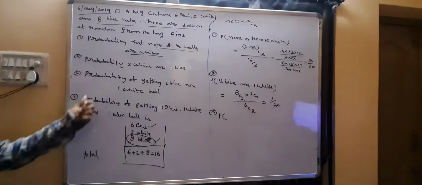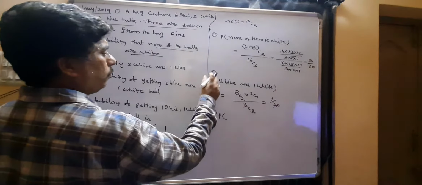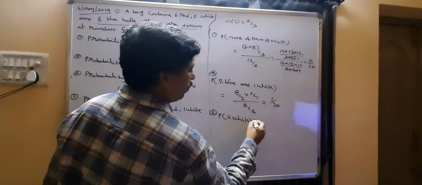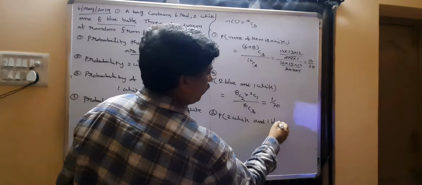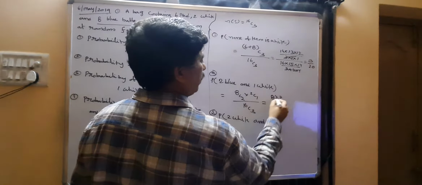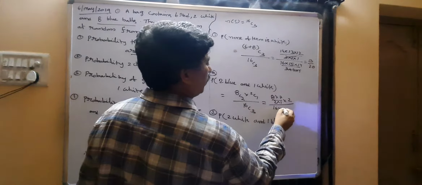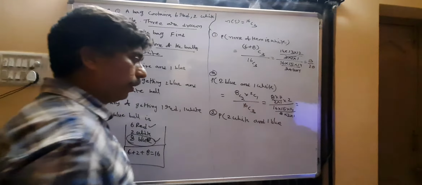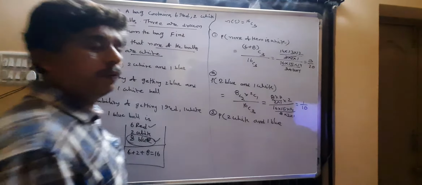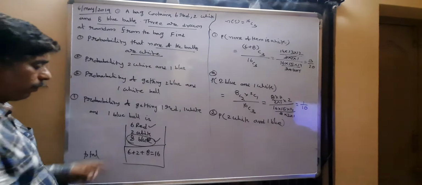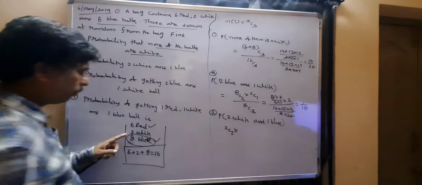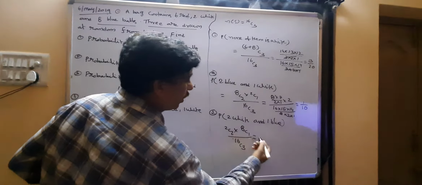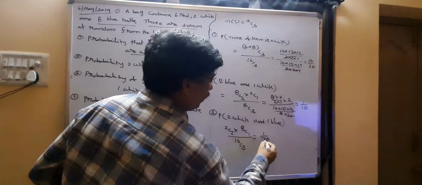Third bit. Probability of getting 2 white and 1 blue. 2 white and 1 blue means from the 2 white balls you select 2 white balls, 2C2 ways, into 1 blue from the 8 blue balls, 8C1, by 16C3. Simplifying, we get the answer 1 by 70.